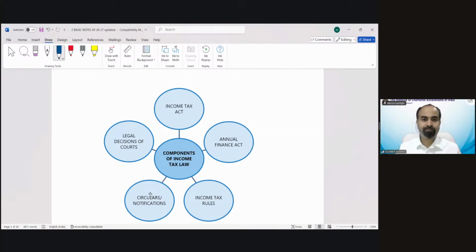So, the components of income tax law. It consists of the Income Tax Act 1961. It consists of the Annual Finance Act, what we call the budget.